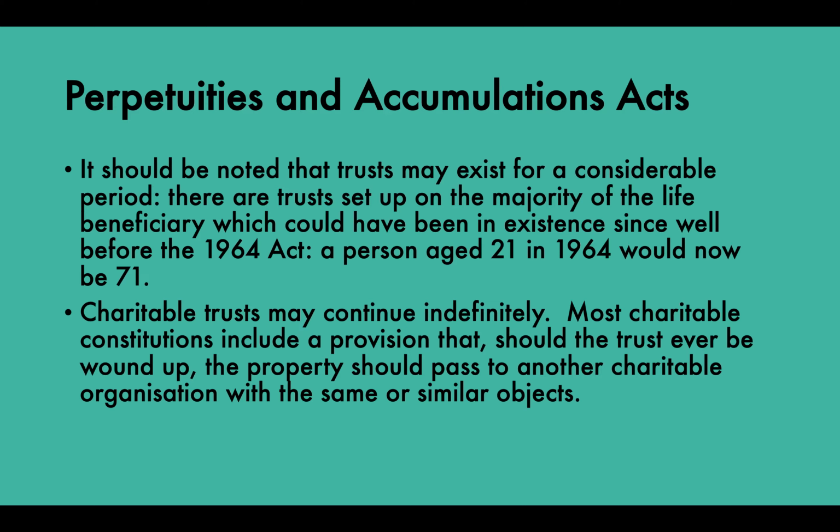Have a look at the trust established in 1948 in Re Hawley Town Football Club, which is a case from 2006. It had a perpetuity period of the lifetime of the last descendant of George VI alive in 1948, plus 21 years. This trust, had it not been determined sooner, would have lasted until 21 years after the death of our present Queen. So this shows how long a trust can really run for. It was established in 1948, and yet it would still be going for at least another 21 years, depending on when the Queen dies. So the perpetuity was linked to someone else completely, a member of the royal family.